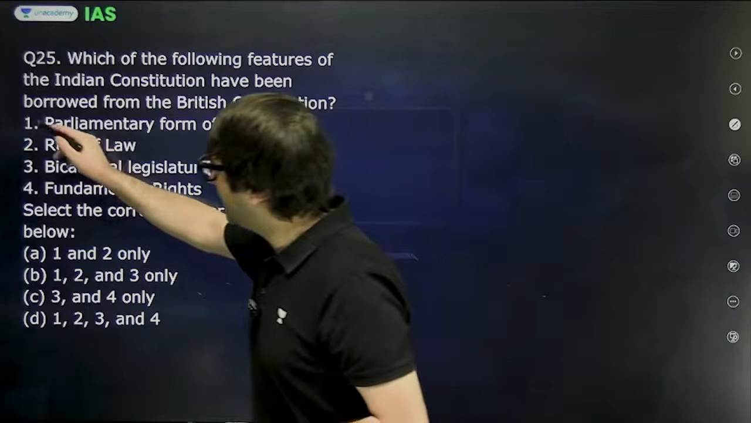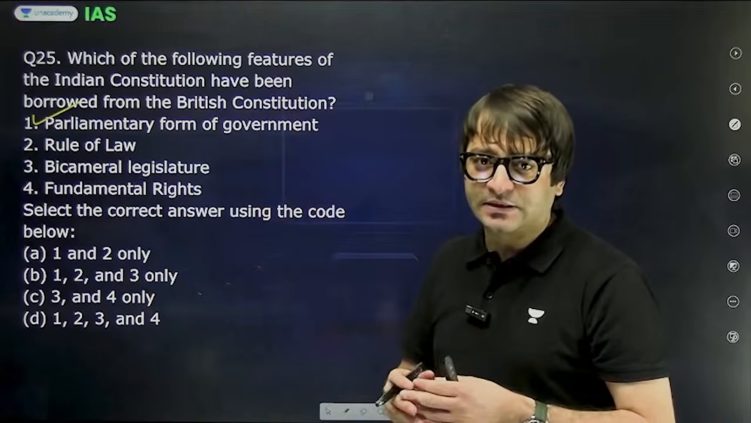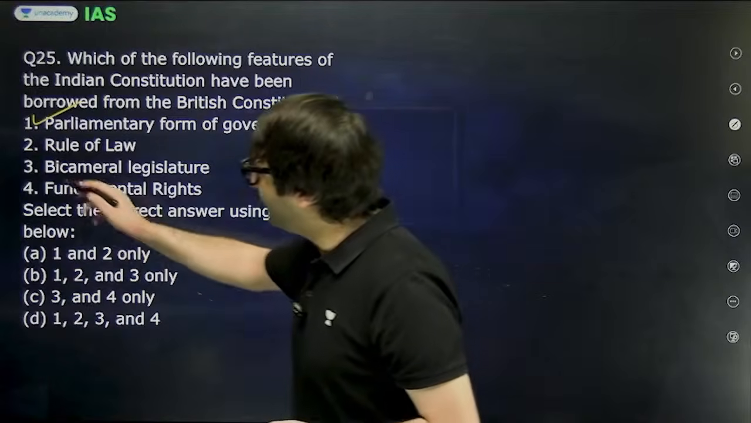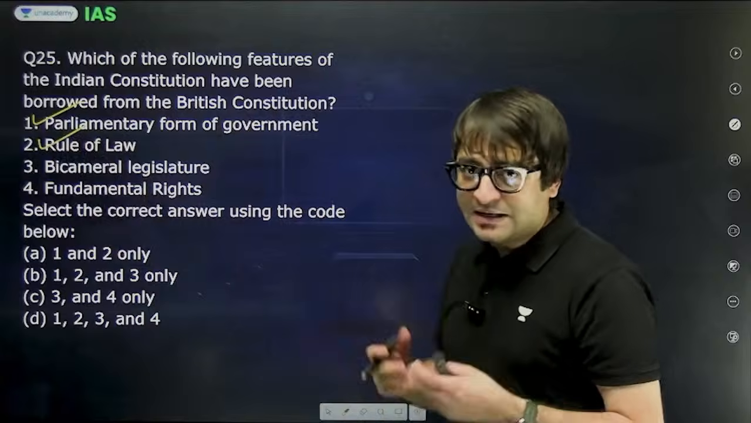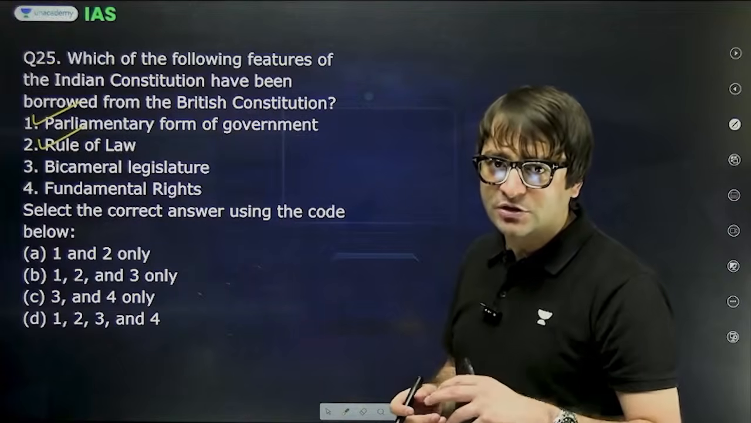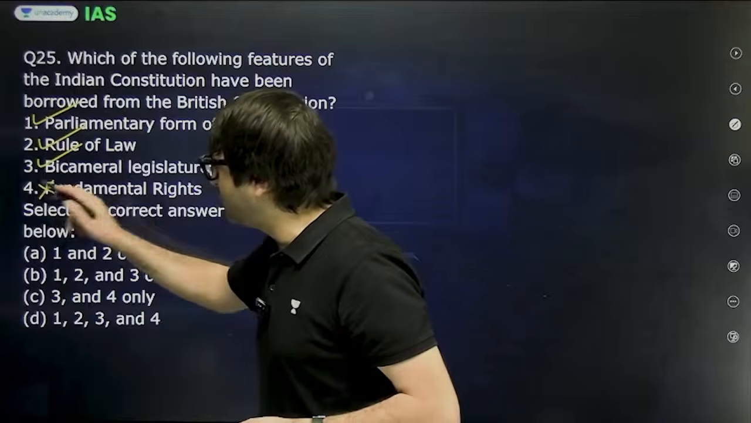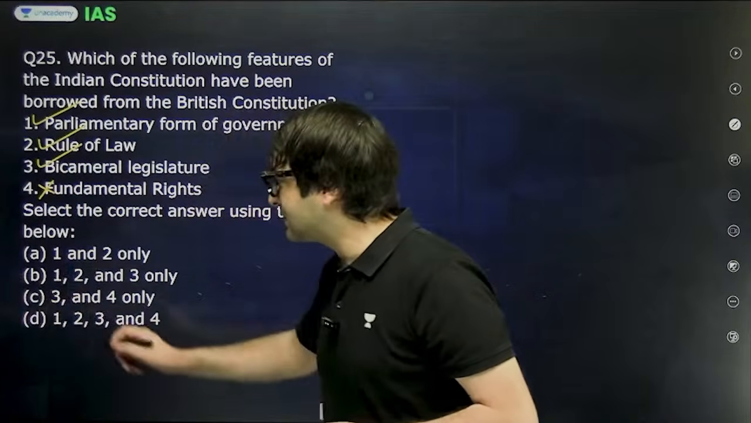Parliamentary system, where the Council of Ministers headed by the Prime Minister are the real power authority, not the king. Rule of law, the concept of A.V. Dicey. Bicameral legislature, where we have two houses, lower house and upper house. Fundamental rights, no, borrowed from the United States. So 1, 2, 3, B is the right answer.